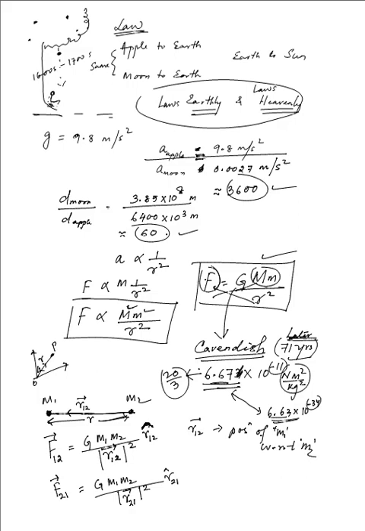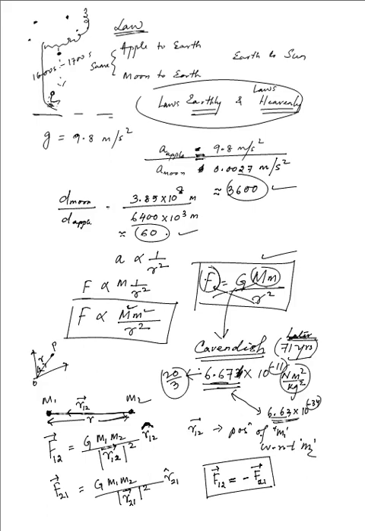So from that point of view, F12 has the same magnitude of course, but it will simply be directed the other way around, and this is the concept of action and reaction forces, that is Newton's third law.